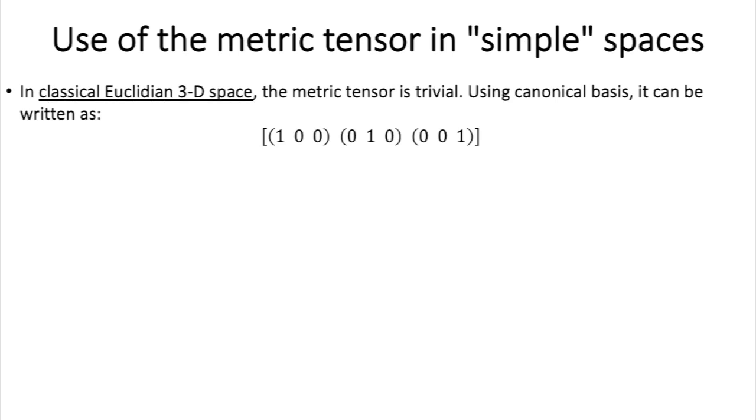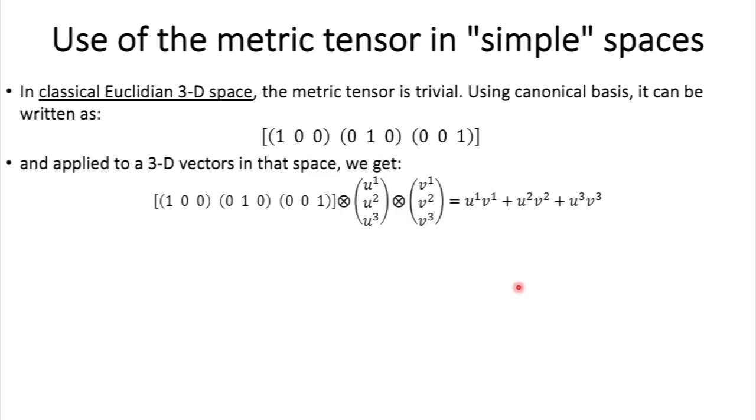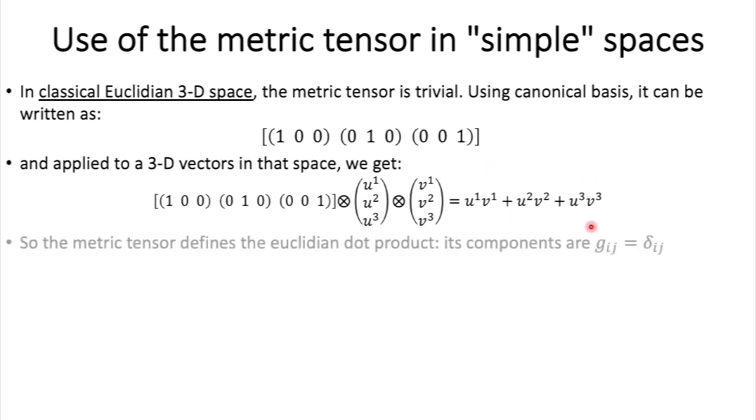Now, let's see some examples in simple spaces, like the classical Euclidean 3D space. Well, in that case, the metric tensor is pretty trivial. Using a canonical basis, it can be written like this. And applied to 3D vectors in that space, we get something like that. It gives you again the definition of the dot product.